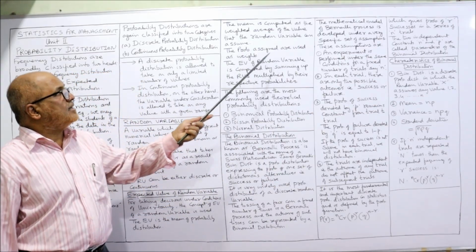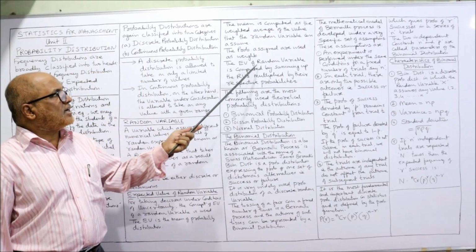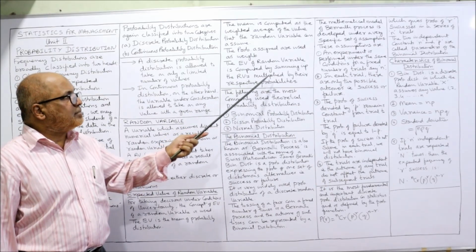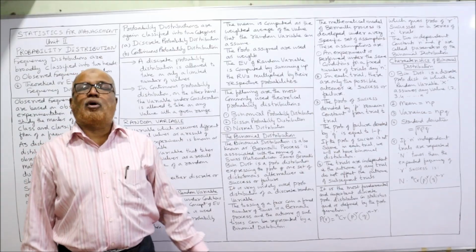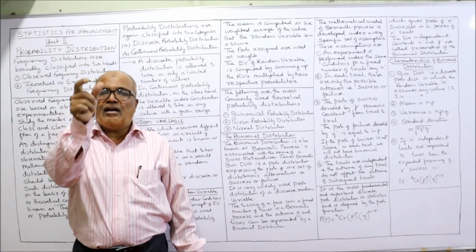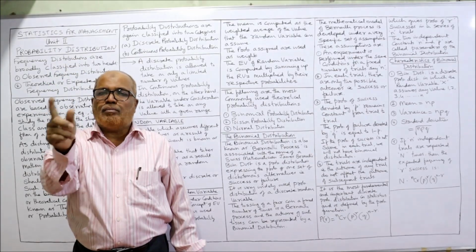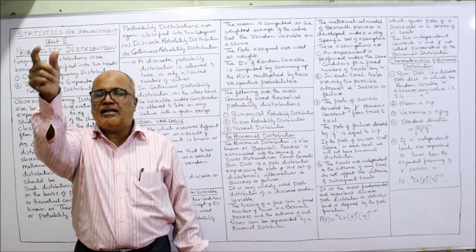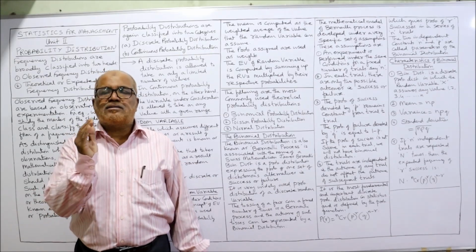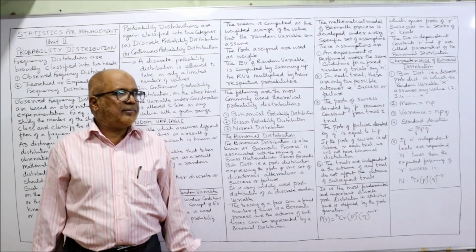The expected value is computed by summing up the random variables multiplied by the respective probabilities. Just now I told you, we are given the random variables, we are given the probabilities, multiply the probability with random variable and take the total. This will give you expected value of random variable.